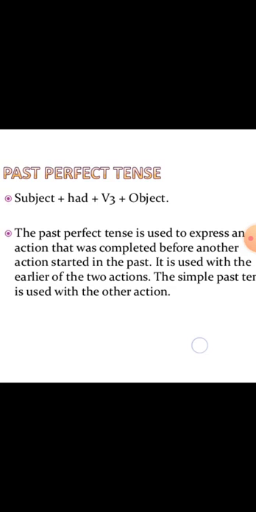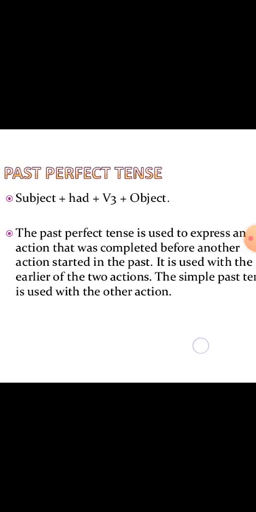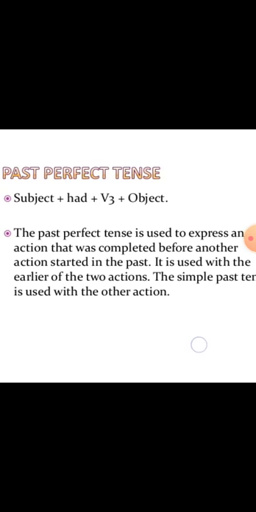And the sentence structure for this tense is subject plus helping verb plus third form of the verb. As I told you, in the perfect tense we use the third form of the verb, plus object. And the helping verb is had. No confusion again. Whether the subject is singular or plural, we are going to use the helping verb had. Is it okay?